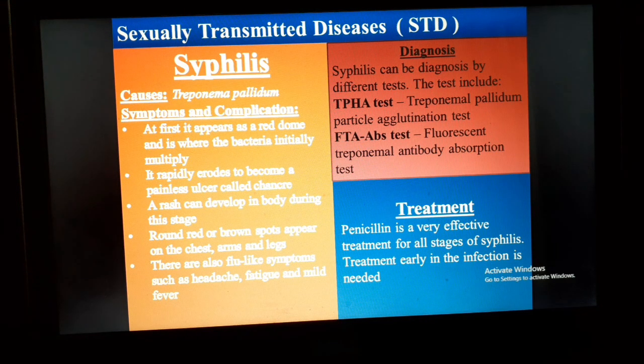So, dear students, the first disease is syphilis, which is caused by the bacterium Treponema pallidum. Syphilis is a sexually transmitted disease. It is the top listed sexual disease of the world. The term syphilis